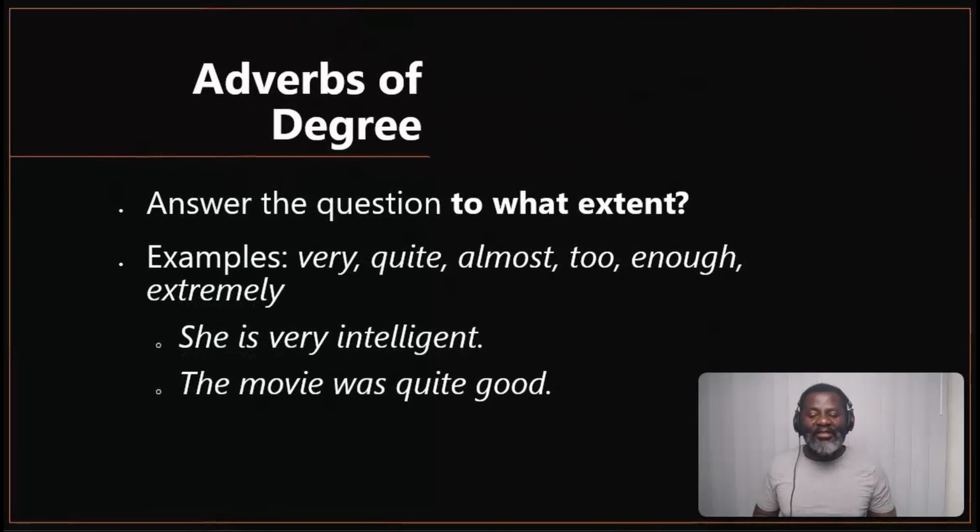Next, we are looking at adverbs of degree. These answer questions that have to do with to what extent. And it could be very, quite, almost, too, enough. When we think about adverbs of degree, I think we can also think about intensifiers. But for now, we are again not going to open that rabbit hole. We are going to come back with a different lesson on intensifiers, but you can see that there is some connection here. Okay, let's look at examples.